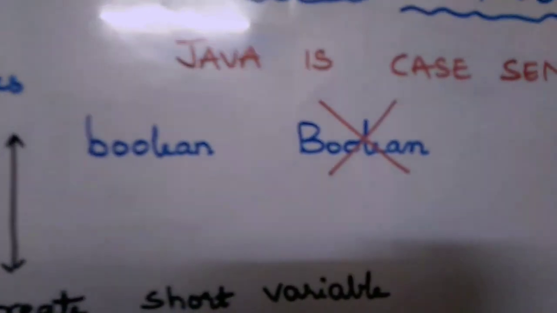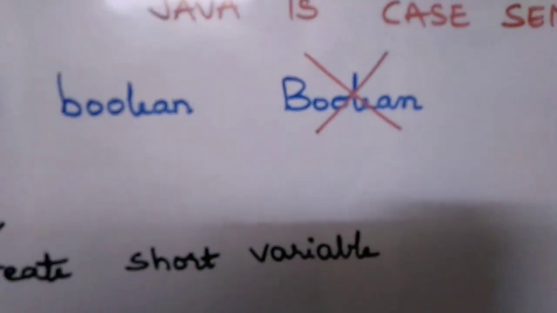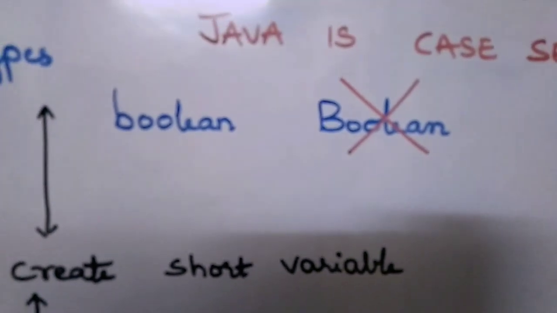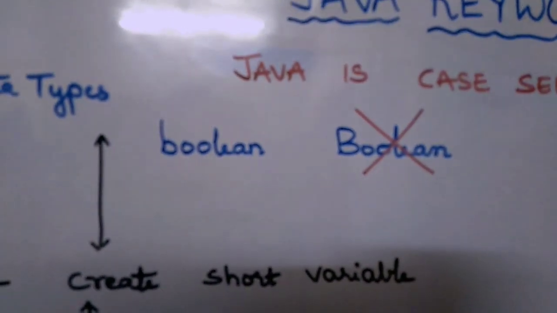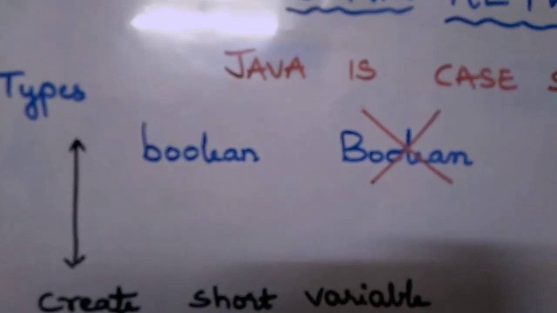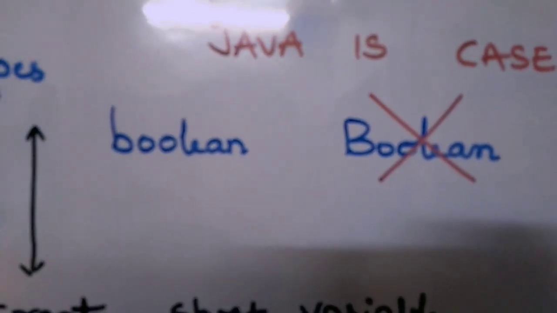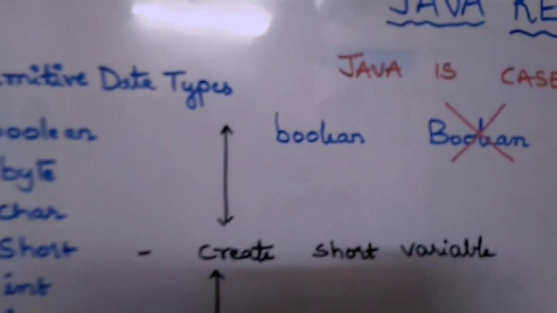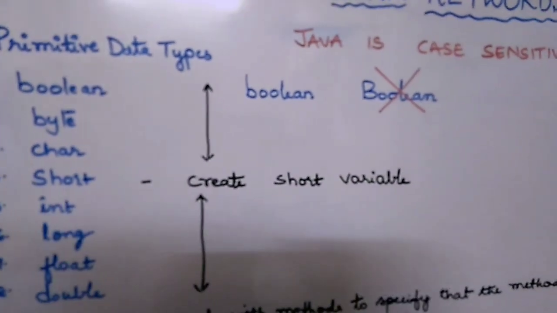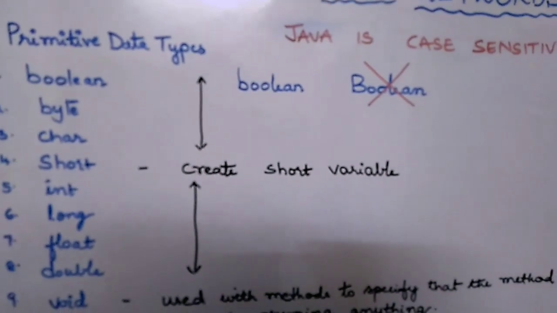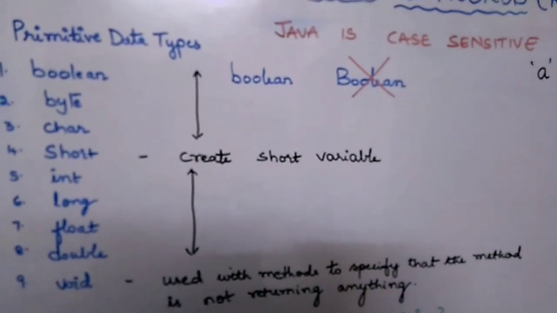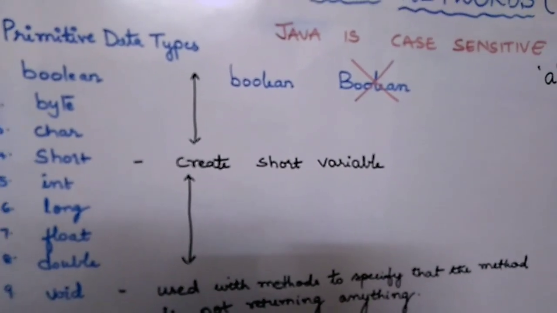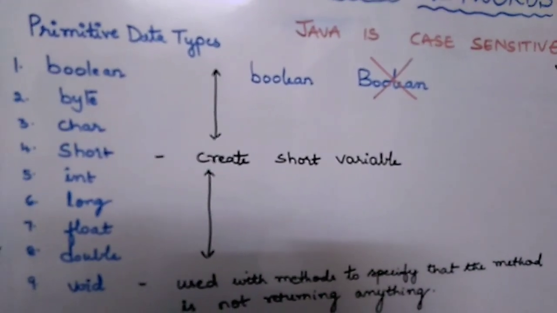So boolean, I have written 2 booleans here, but for a particular Google search, maybe these 2 words are similar. But in programming languages, these 2 words are not similar because here you are using uppercase B, and uppercase B is different from lowercase b. So whenever you use the keywords in programming, you should be very careful that all the keywords should be written only in lowercase. So let us get into the keywords now.